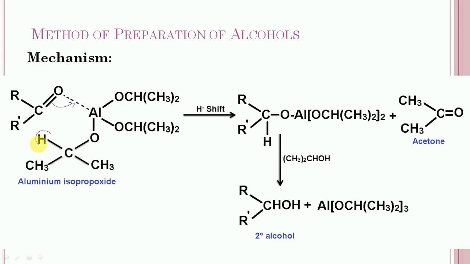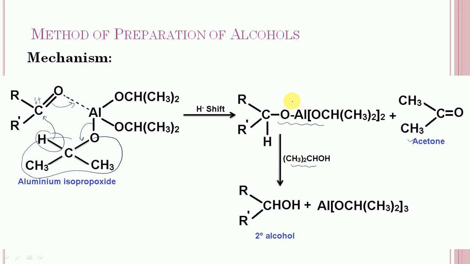Now this hydride will shift toward the carbon, which acquires a partial positive charge, and this bond can break. So there is a formation of this intermediate, and this part will form acetone. Now in the next step, isopropyl alcohol is added to this intermediate.